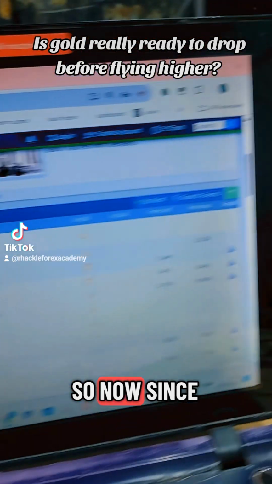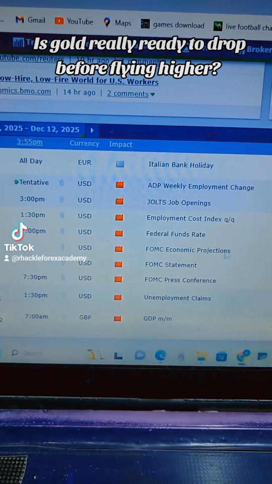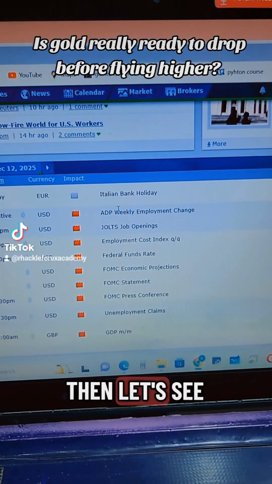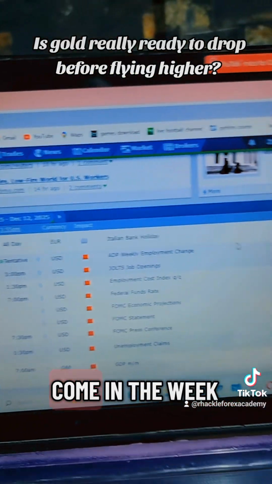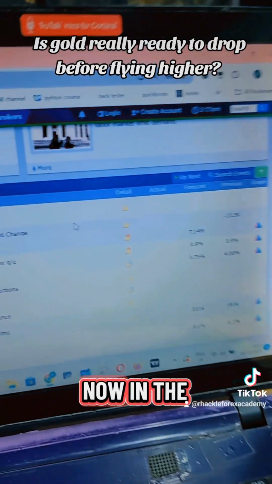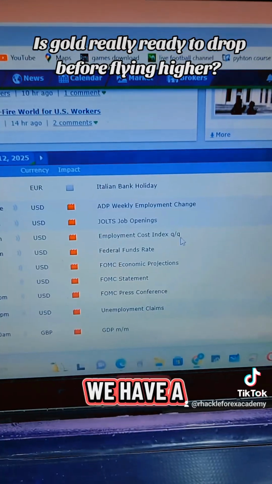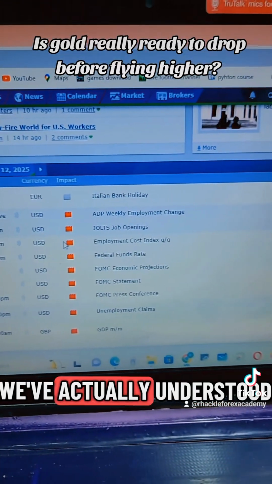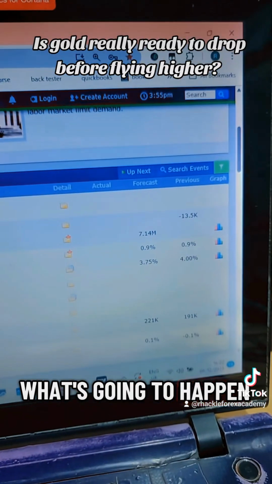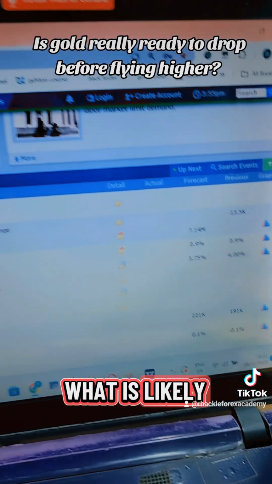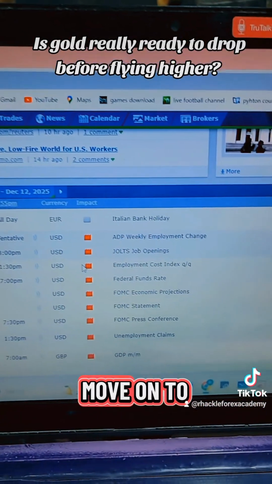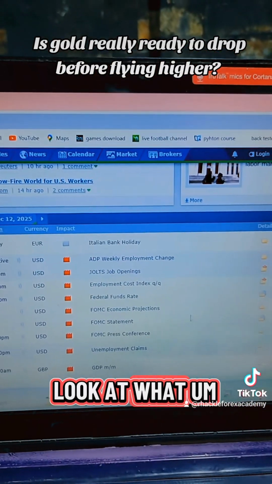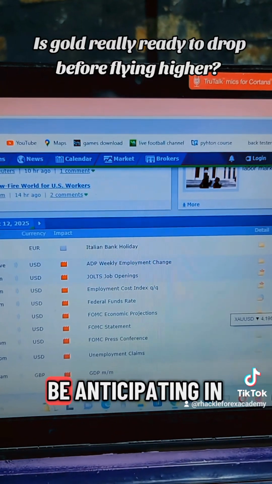So now, since we have this here, the FOMC will come, and then let's see what will actually come in the week. In the midst of this, we have our fundamentals here. We've actually understood what's going to happen, and what is likely going to happen when interest rate is reduced. So now let's move on to the chart and look at what we should be anticipating for the upcoming week.